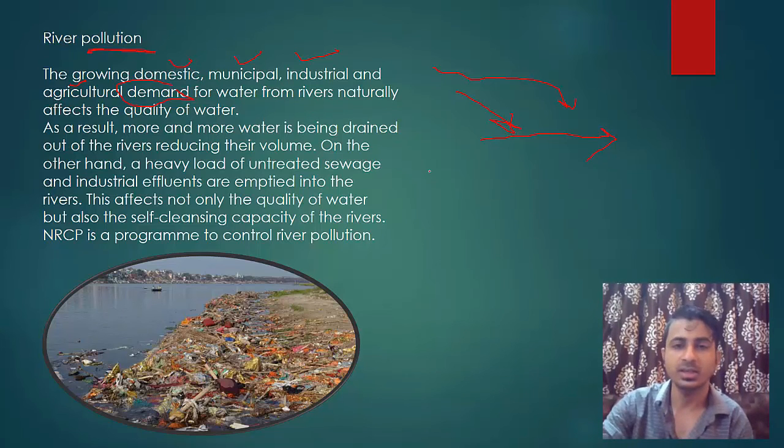Similarly, domestic sewage which is untreated is discharged into the rivers and pollution occurs. Similarly, from industries, a lot of effluents flow into the rivers. So in this way the river is polluted. Okay. So this affects the quality of water and also the self-cleansing capacity of the rivers.